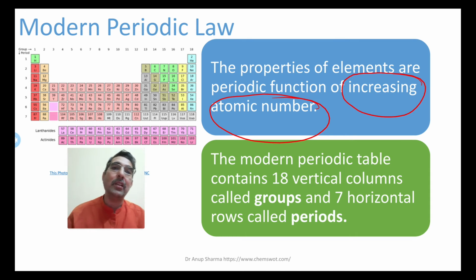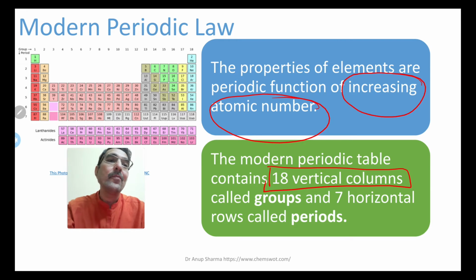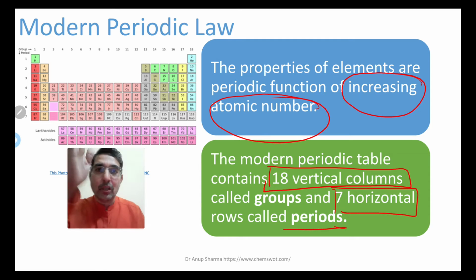When they are placed according to increasing atomic number, they come into the same groups, vertical columns, with similar properties. The modern periodic table contains 18 vertical columns, that means 18 groups, and 7 horizontal rows, that means periods. That is why I recommended a table with groups numbered 1 to 18. So every modern periodic table has 7 periods.